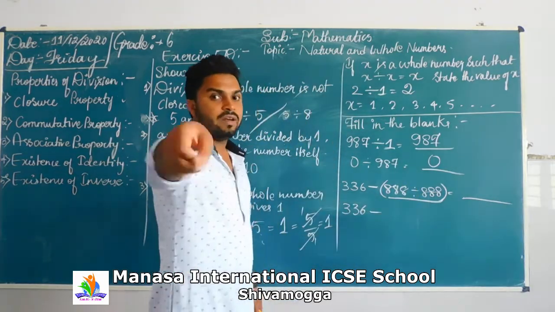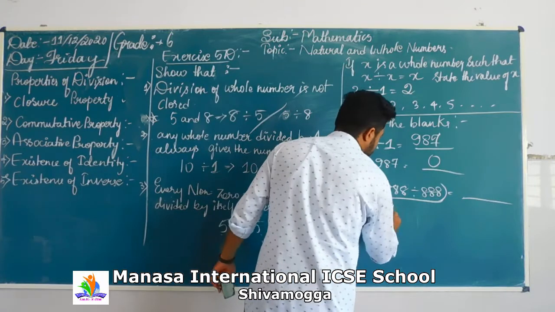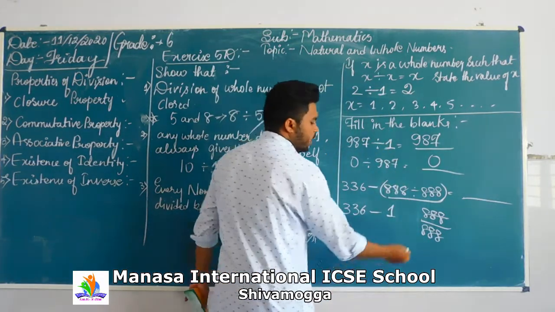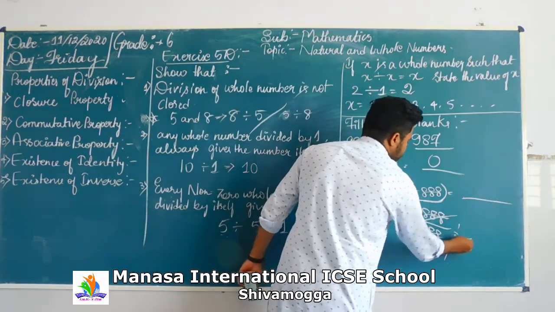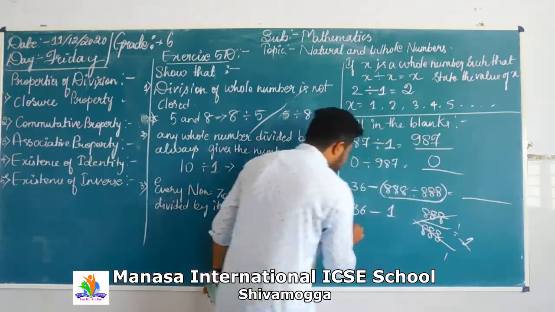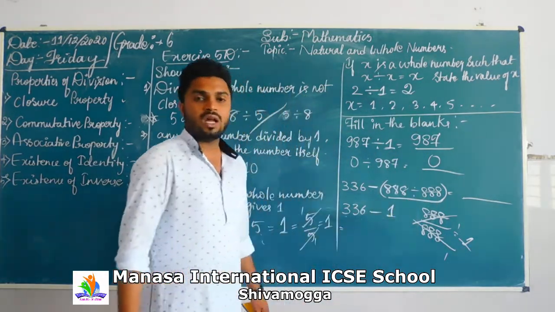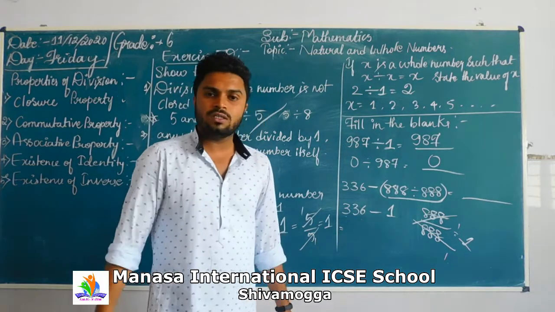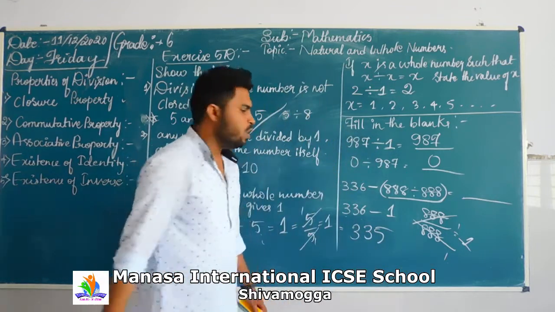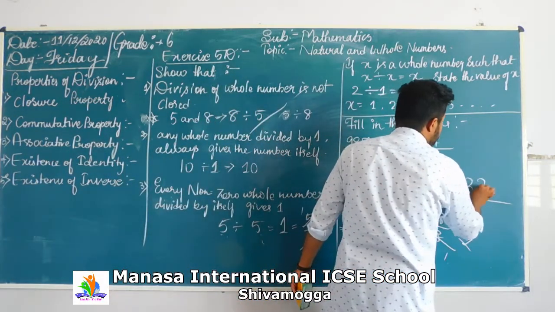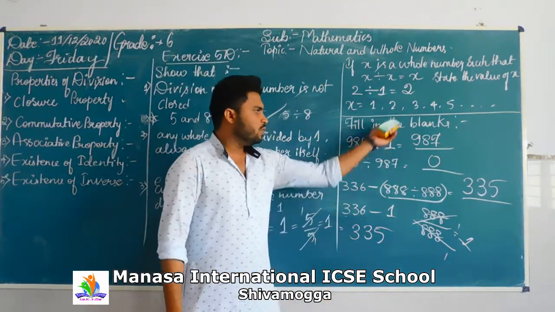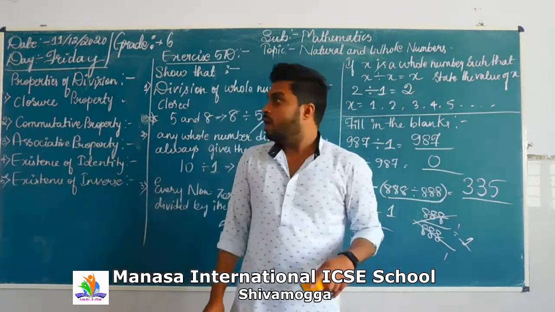When any number is divided by the same number, it is nothing but 1. For example, 888 divided by 888, 888 ones are 888, so it is 1. Did you understand? Yes. Now 336 minus 1 is nothing but 335. So your answer is 335. This is your answer with respect to the fill in the blanks.